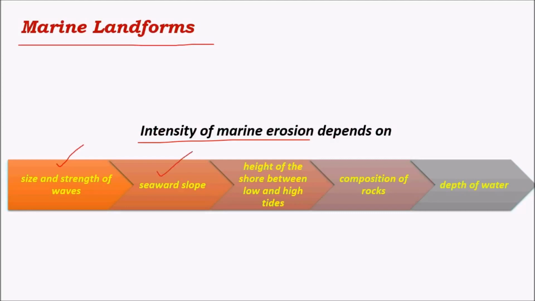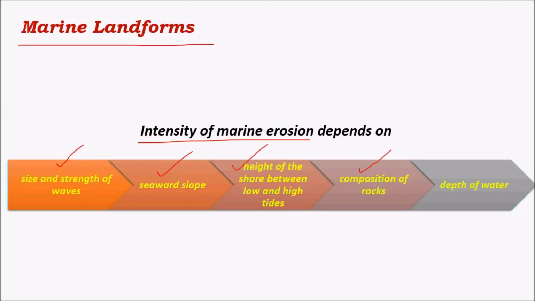And seaward slope also matters, that is whether the sea is surrounded by a plain or steep sides. And the height of the shore between low and high tides. High tides greatly influence the formation of marine landforms. In the Gulf of California, Red Sea, and such regions where the seas are enclosed, the tides are much higher. Hence, the landforms here are greatly influenced by sea tides.